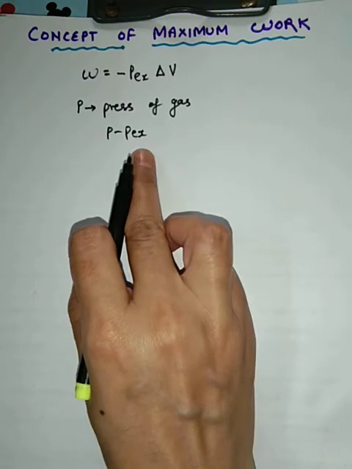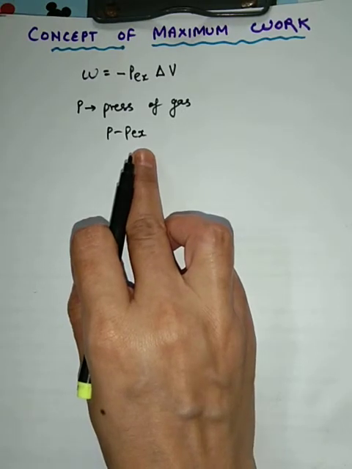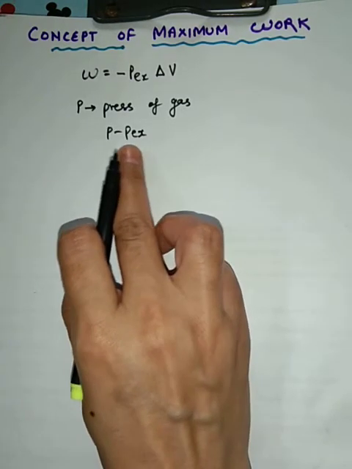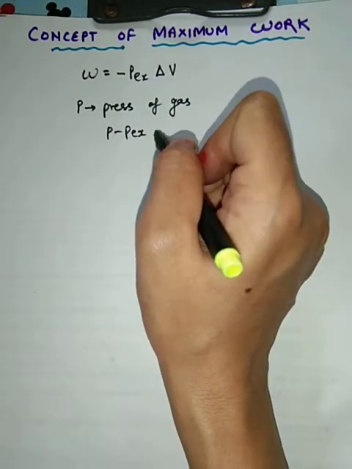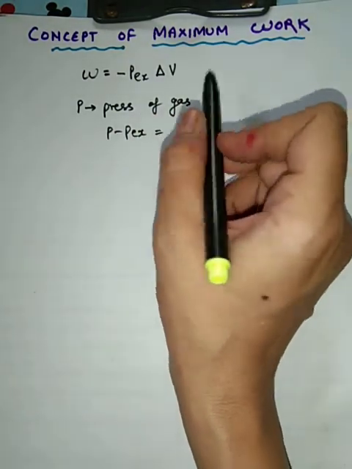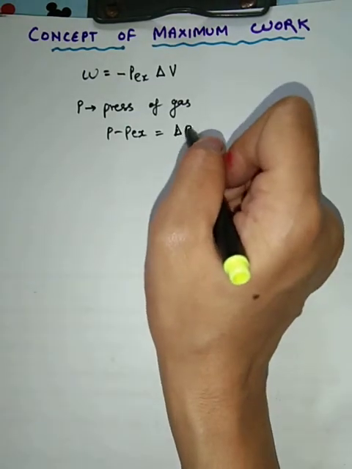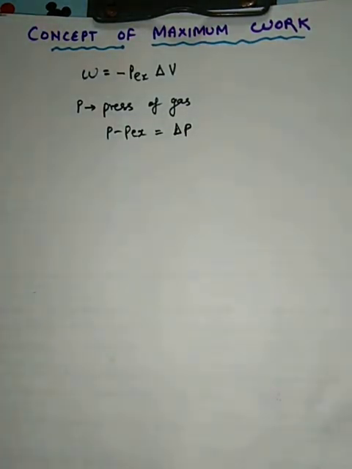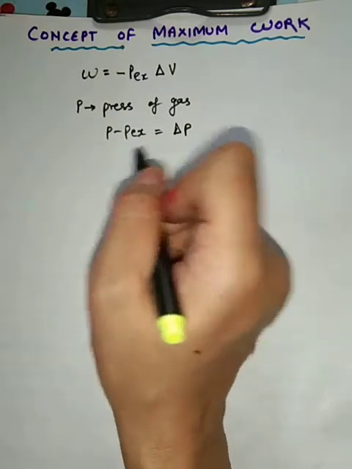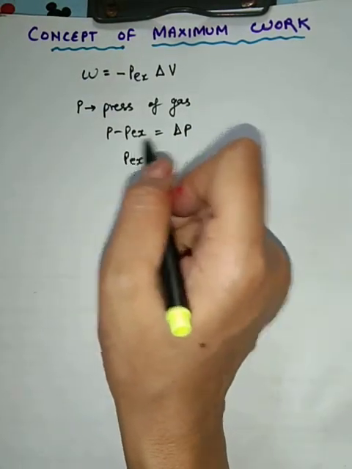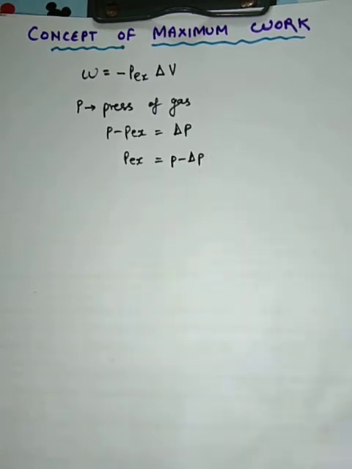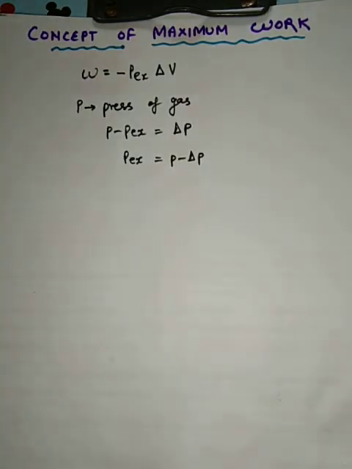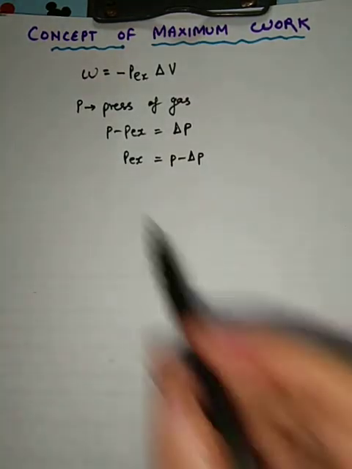We know P external is what? Opposing force, and this is only infinitesimally smaller than the driving force, that is pressure of the gas. So let us say this change is suppose delta P. Okay, so what will be P external from this? I will get P external, taking on right side, P minus delta P, right? P minus delta P is P external.